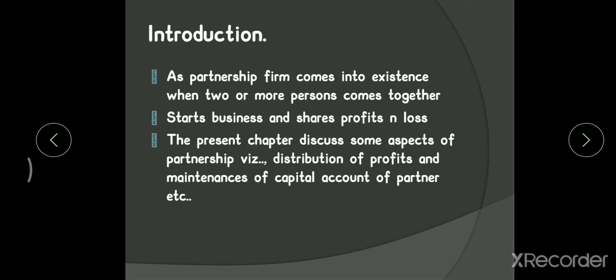When will it be applicable? If in their agreement they did not mention anything regarding the distribution of profits and losses, in such a case the provisions of the Indian Partnership Act of 1932 will be applied. If it is mentioned in their agreement, then there is no need of following the provisions of the Indian Partnership Act of 1932.